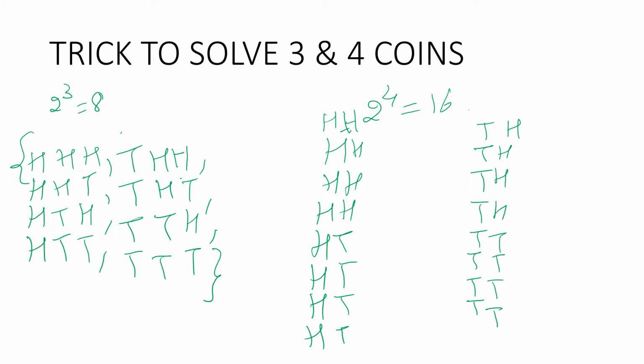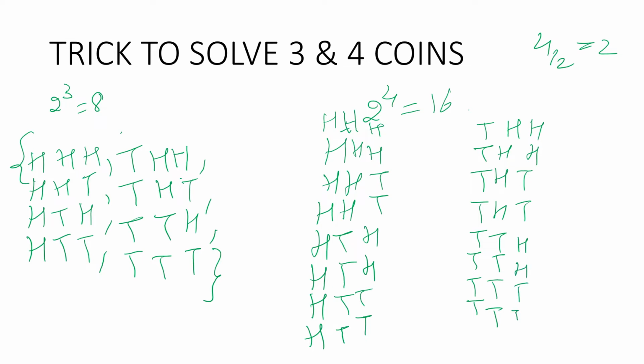Now as we got 4, divide that 4 by 2. So you'll get 2. Now this time you have to write 2 times heads, 2 times tails, 2 times heads, 2 times tails. Again over here, 2 times heads, 2 times tails, 2 times heads and 2 times tails.